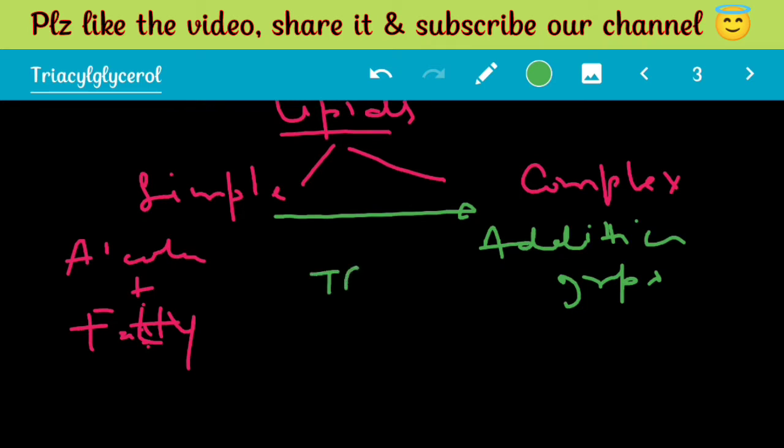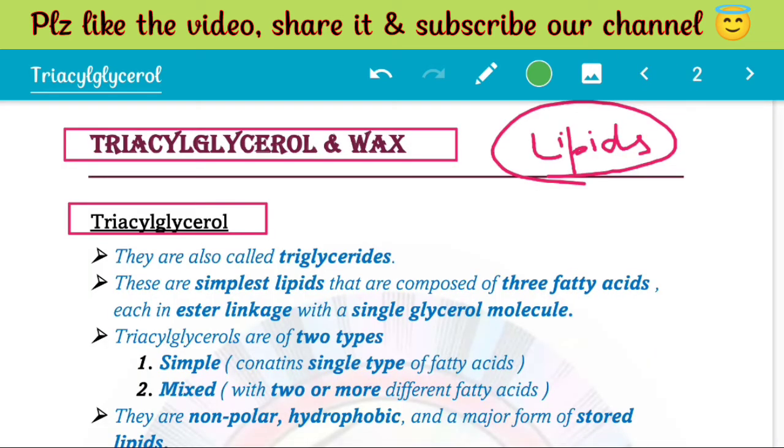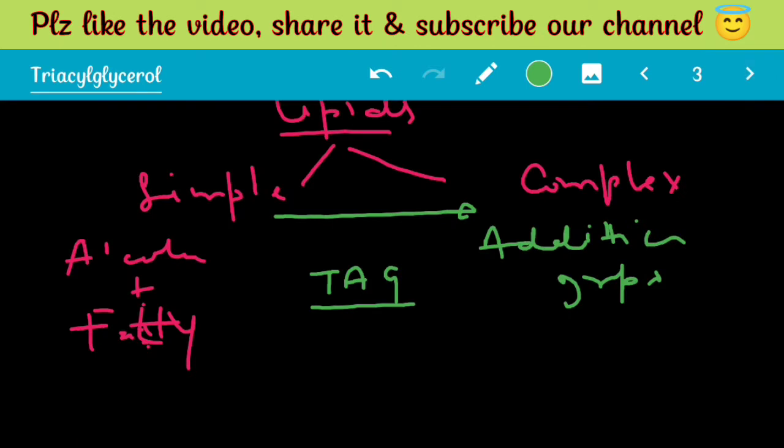In today's video, we have to study triacylglycerols. We can call them triacylglycerols, triglycerides, or just TAGs. These are the same thing. These are the simplest lipids.